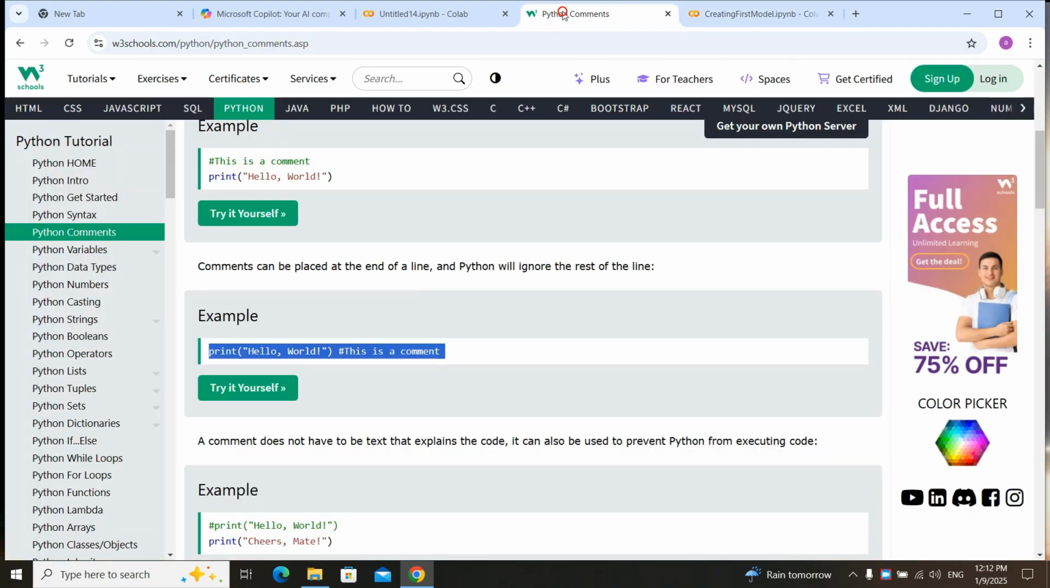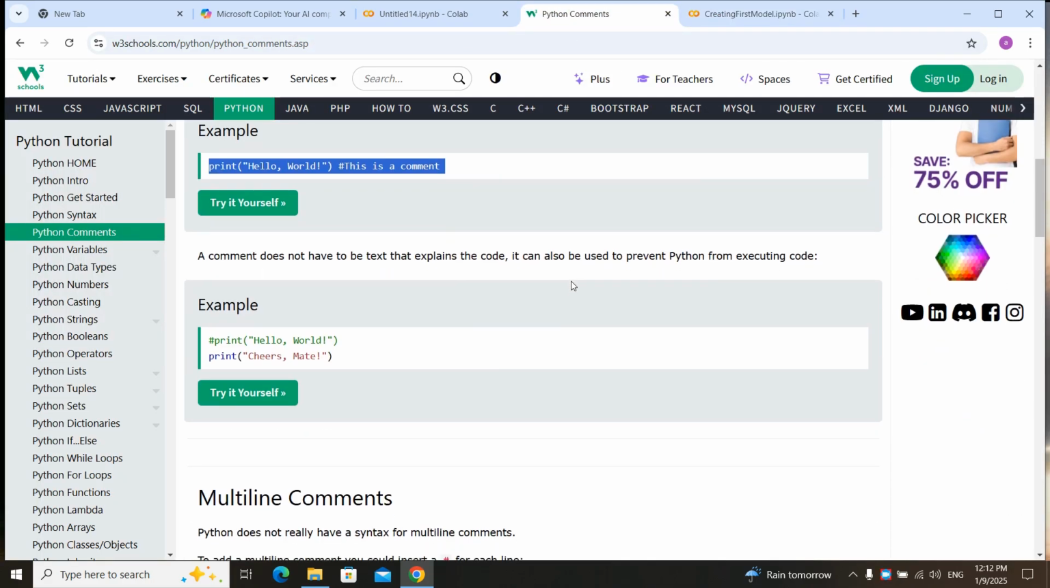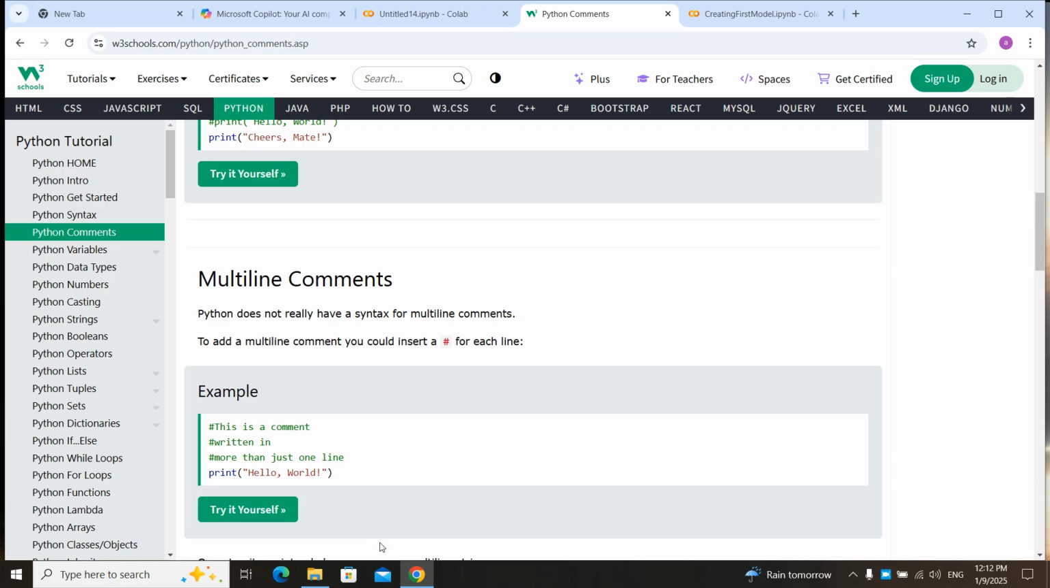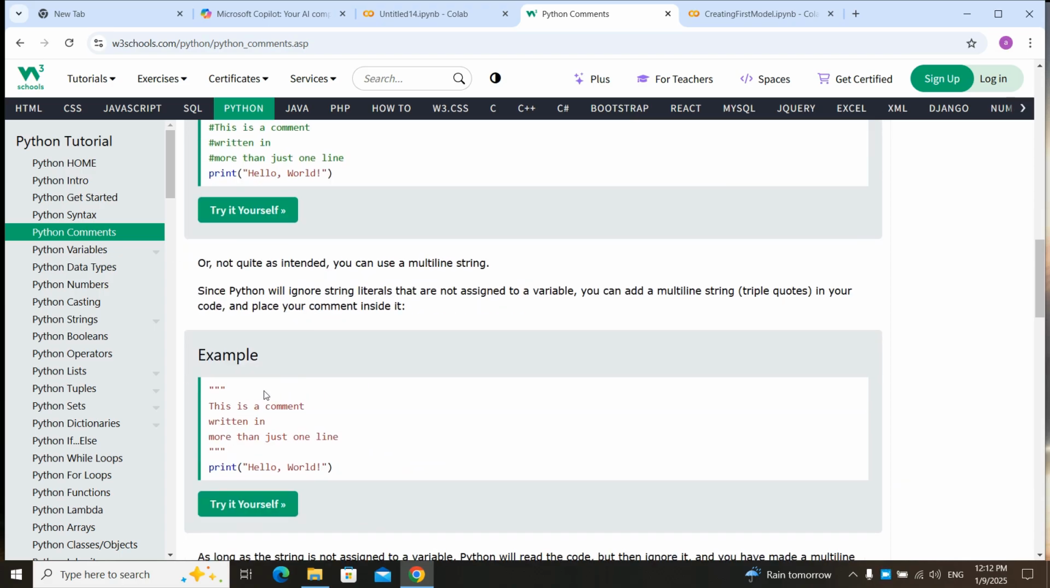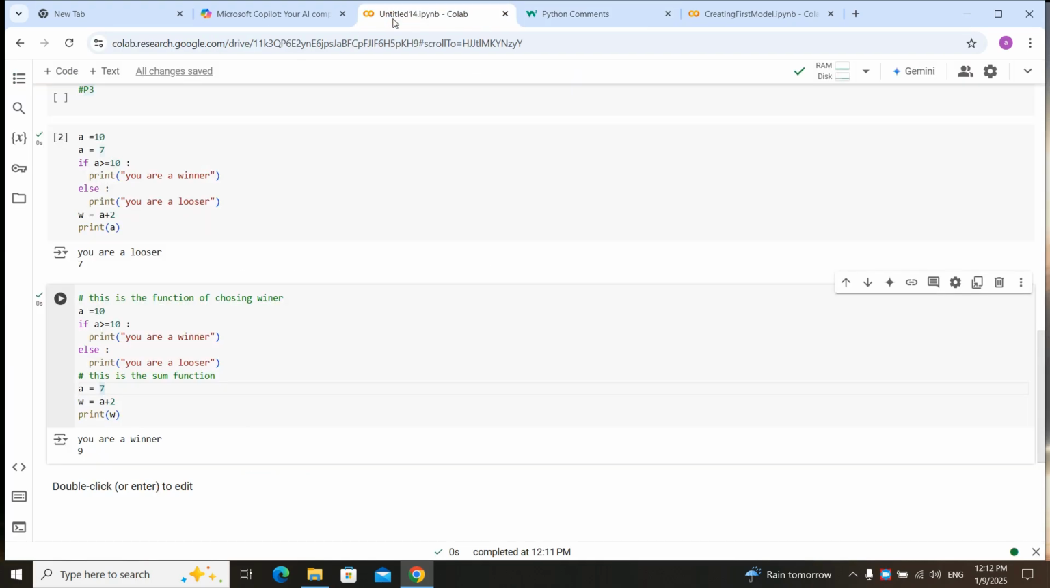Comment does not have to be text to explain the code. You can write a code in your comment, but it doesn't run. You can write multi-line comments. This is another type of comments, right? Let's go and see. You write a code, but you don't need a part of it and you don't want to delete it. You want to have this part of your code, but it's not run.